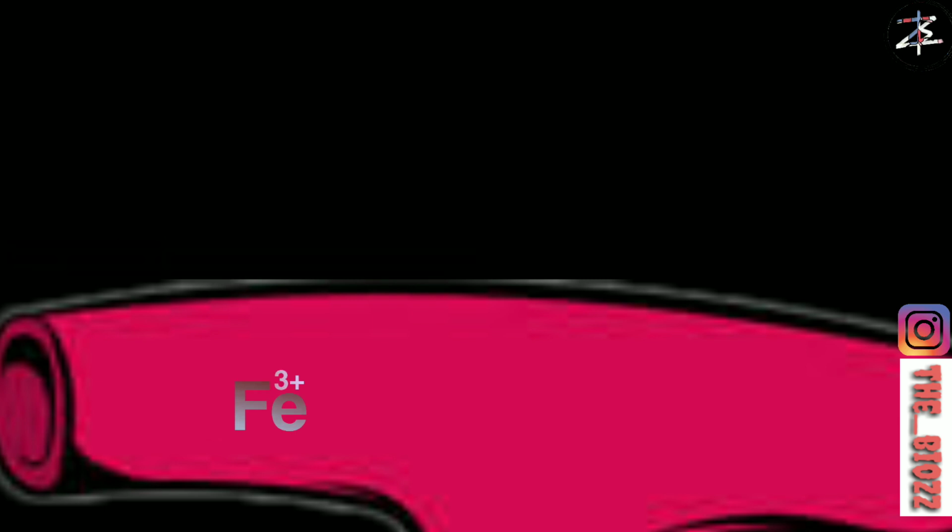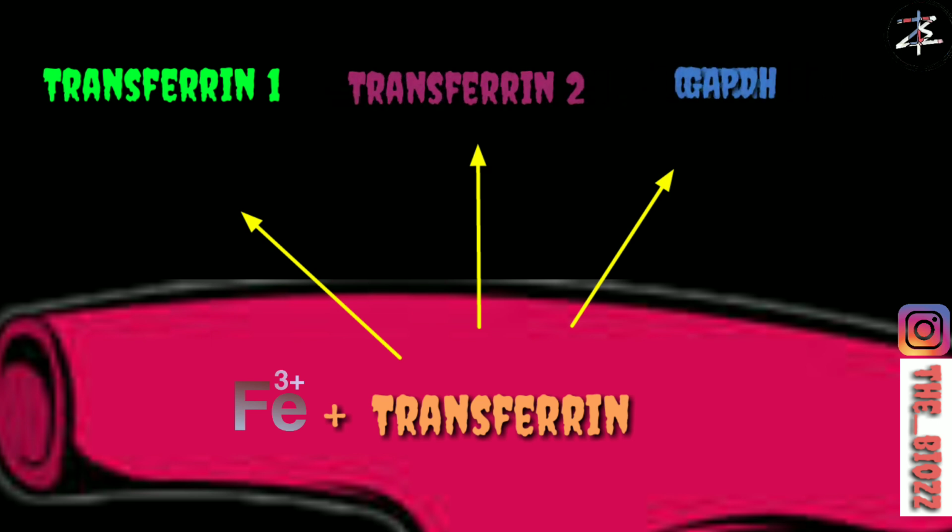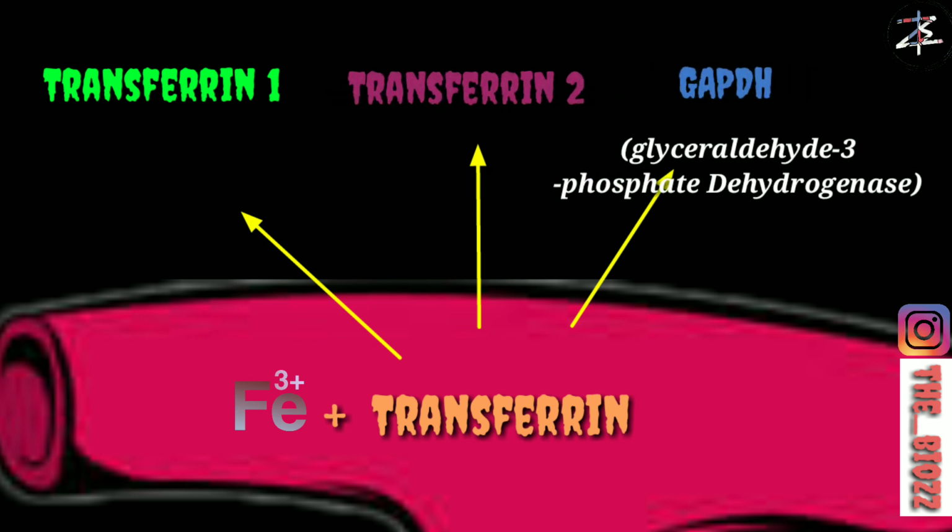And as the Fe3+ enters your blood, it binds with transferrin. There are 3 kinds of transferrin: transferrin 1, transferrin 2, and GAPDH, glyceraldehyde 3-phosphate dehydrogenase. All these 3 can transport your Fe3+, that means iron. But out of the 3, transferrin 1 has more affinity towards Fe3+. So most of the iron is transported by this transferrin.